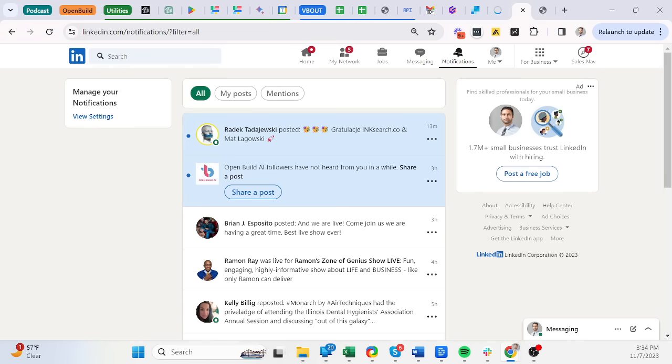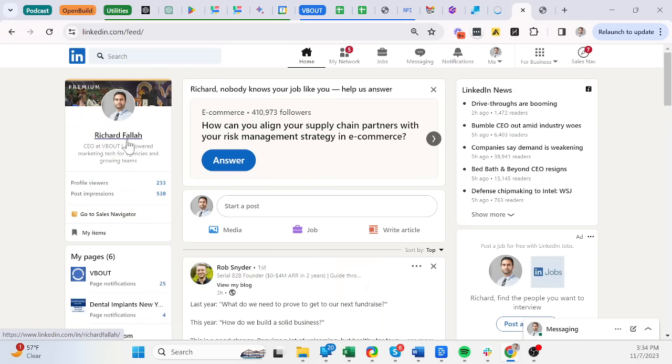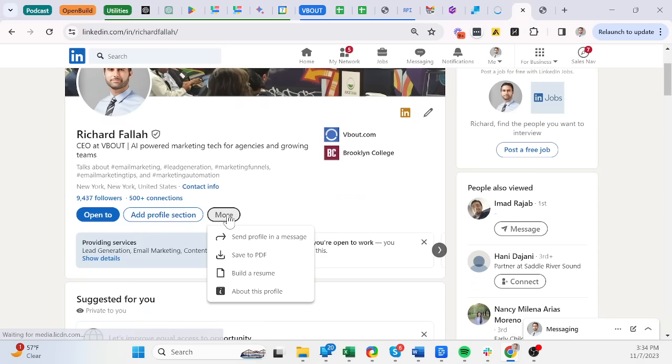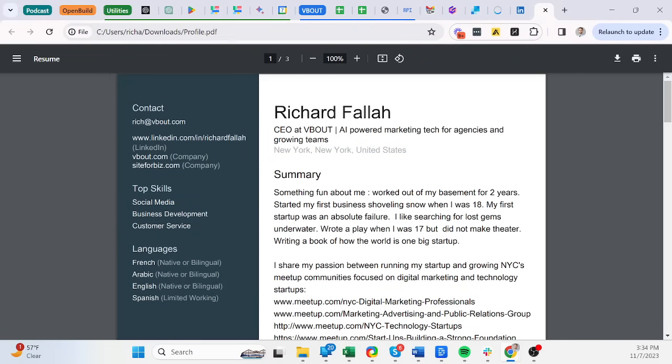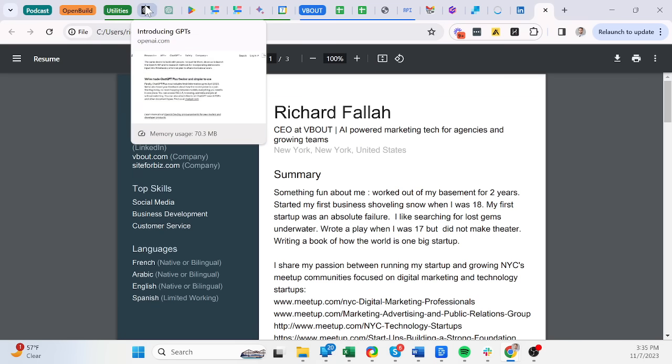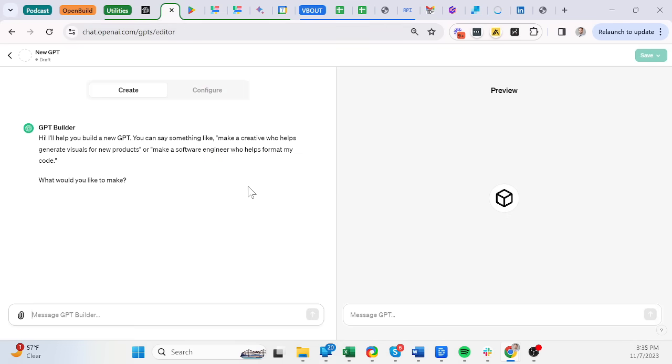On LinkedIn, there's an option for you to export your own profile as a resume, and you can import it into ChatGPT. When I exported my profile, it gave me something very basic. Obviously, I haven't written a resume of myself or updated my LinkedIn for a while, but I think you get the point. I simply exported that, and I'm going to have a GPT that creates resumes based on PDFs. I did try to use the URL of LinkedIn, but there are some limitations right now with that. But let's just do PDF to start.